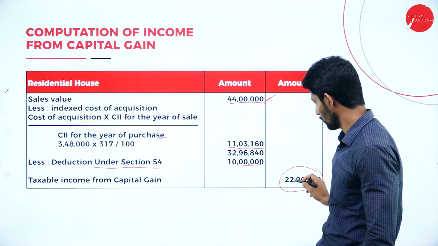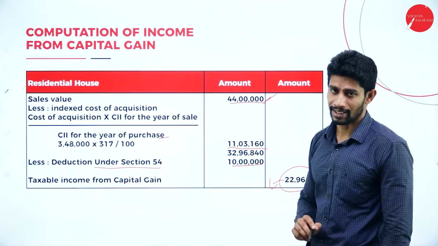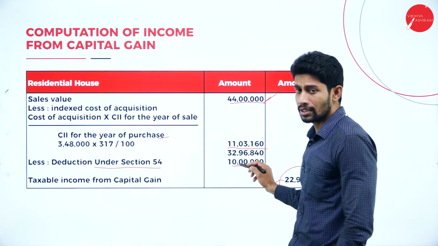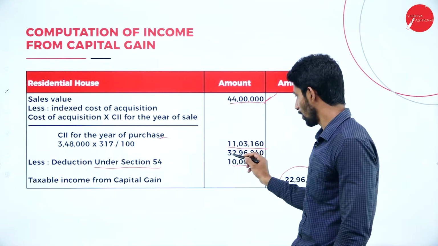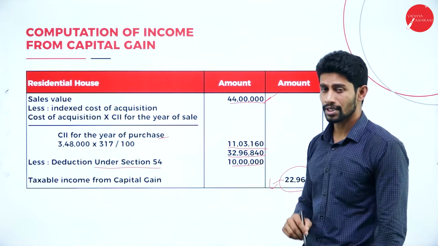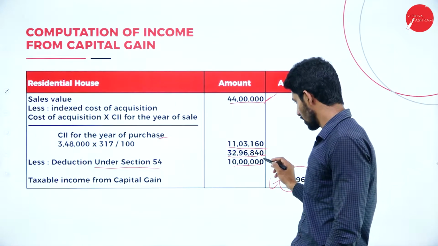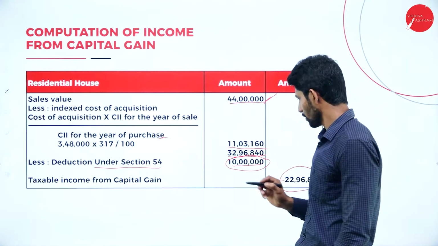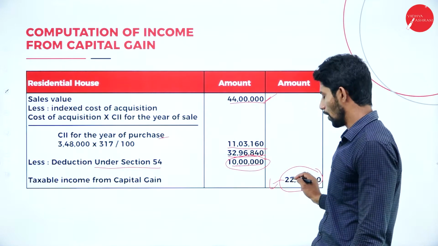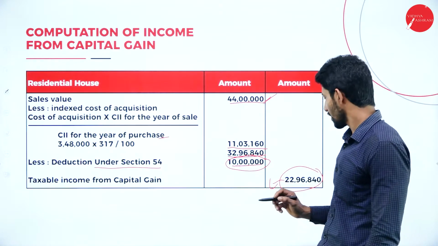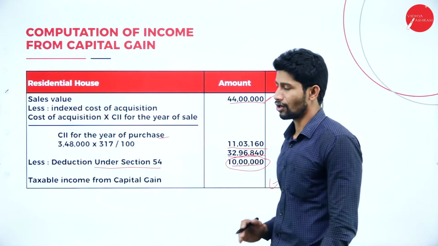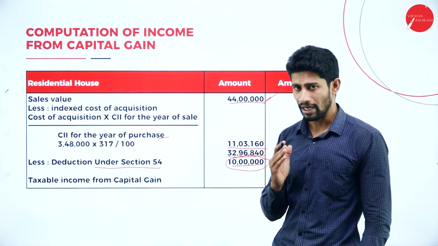That value is called taxable income from capital gain. On this value we will be imposing the tax. If you wouldn't have purchased the new house, then you were supposed to pay the tax on 32,96,840. But you purchased the new house, so because of that we are giving exemption on 10 lakh rupees and we are collecting the tax on the remaining value of 22,96,840. So this is how we are supposed to solve the problem. I hope all of you understood this.